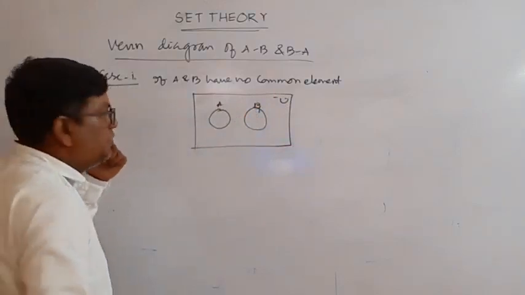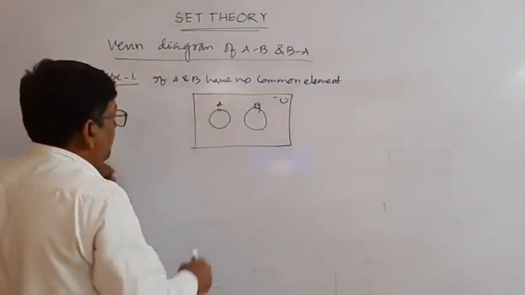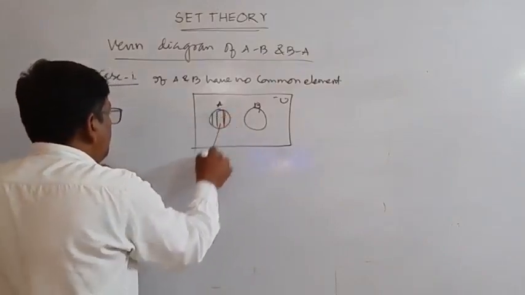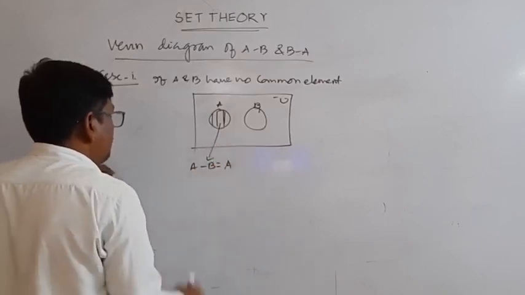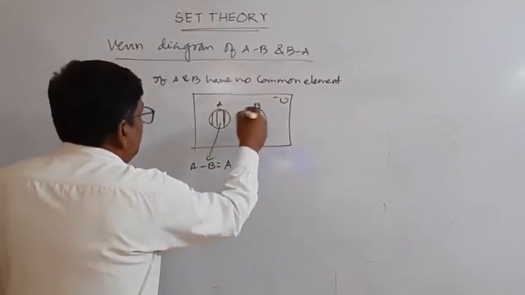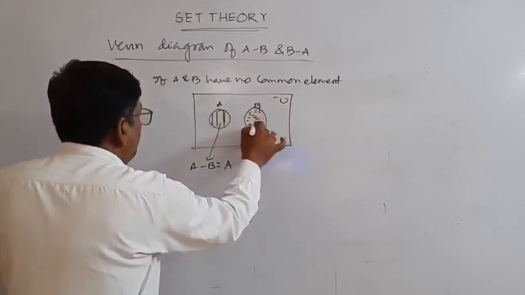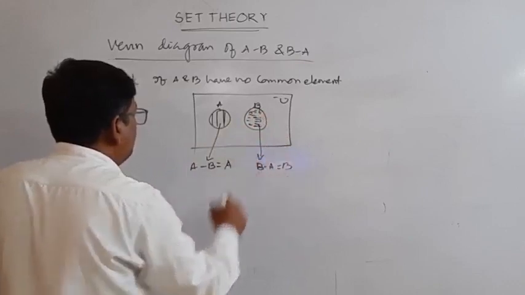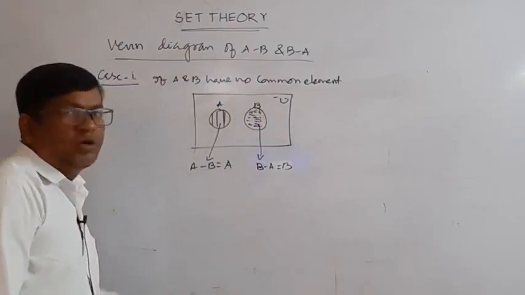A difference B means elements belonging to A but not B. This whole set is A difference B, equal to set A. Here is B difference A, which is the whole set B. The condition is that A and B have no common elements.